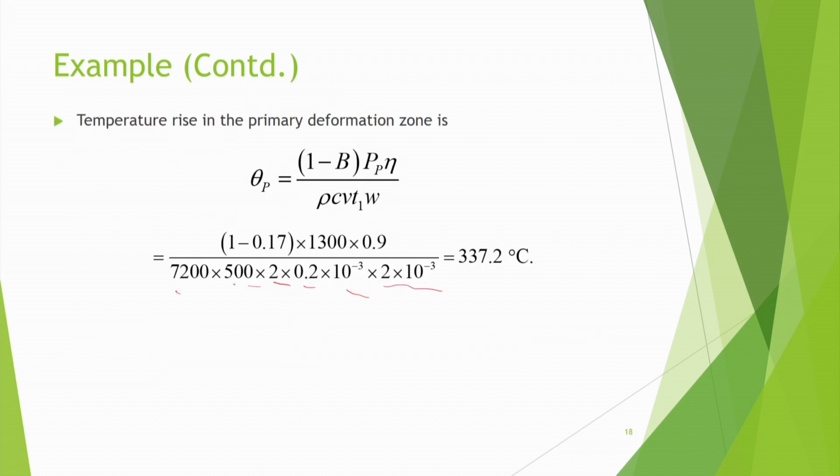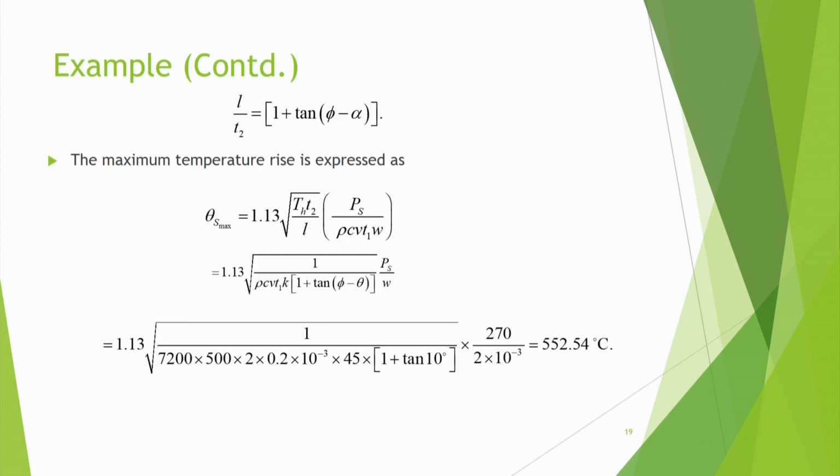So theta, it is like that. So in this expression we put the value 1.13 and then we put here the value of Ps and all these quantities, and once we put these quantities here, then we find out this expression rho C V t2 and this one, and you calculate, then we find out